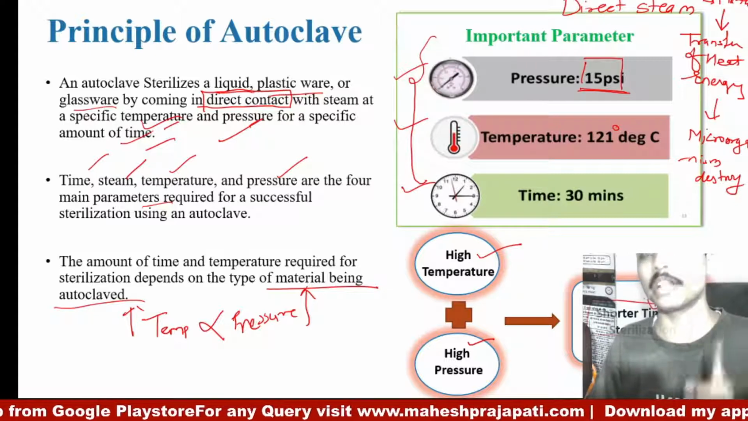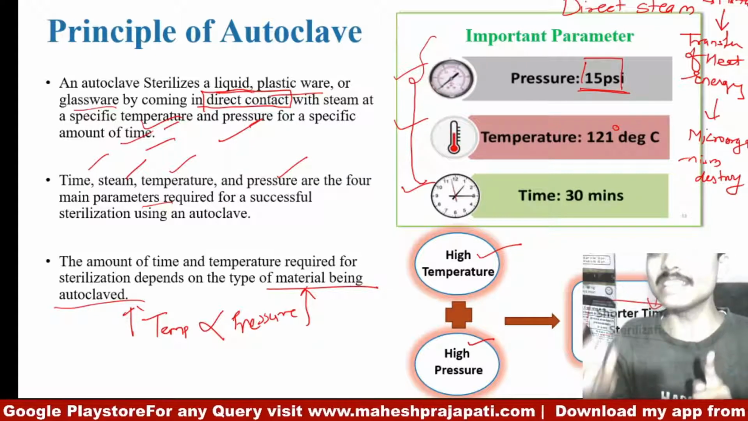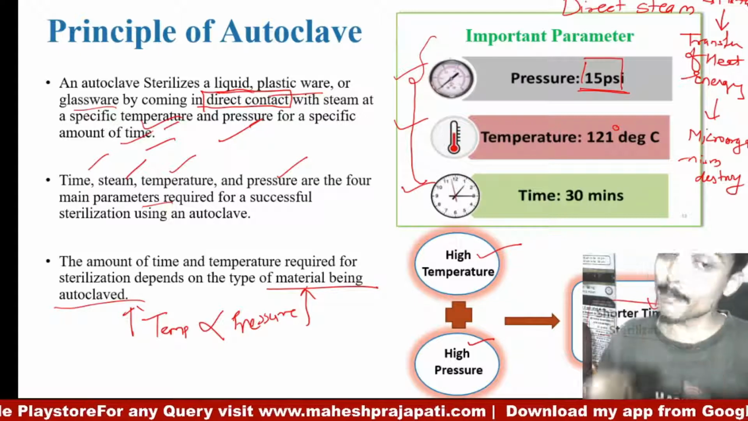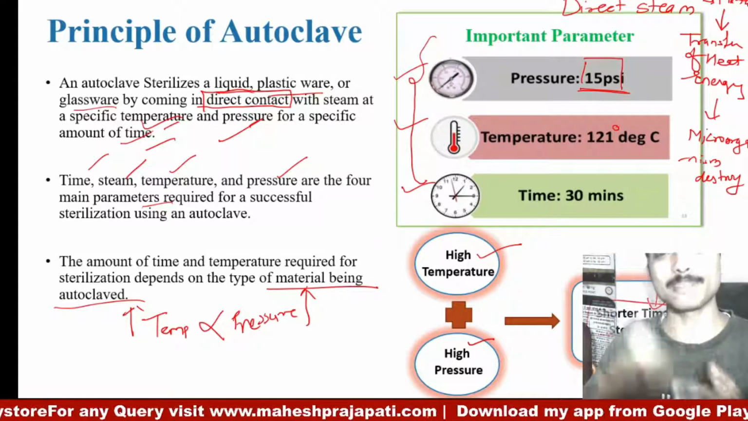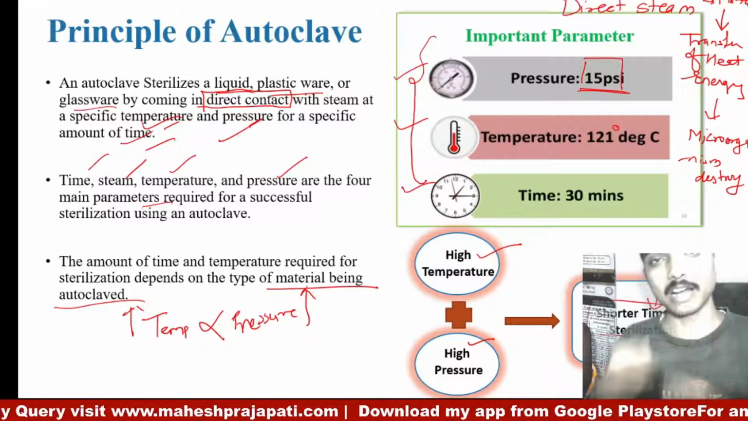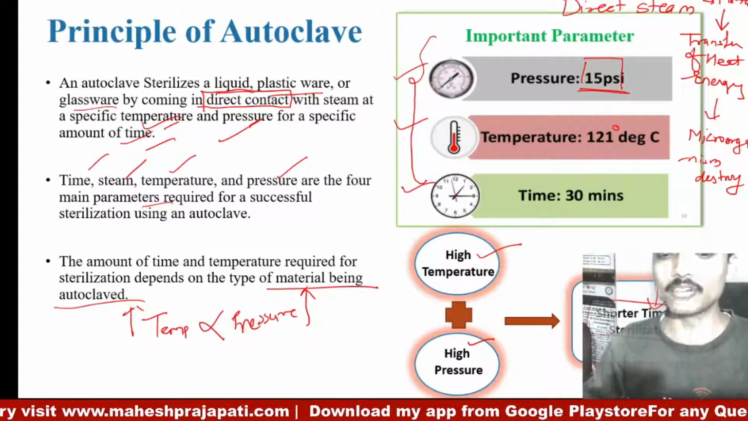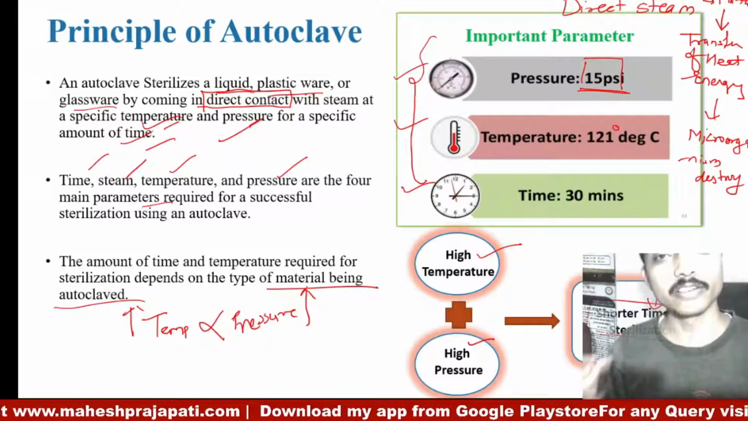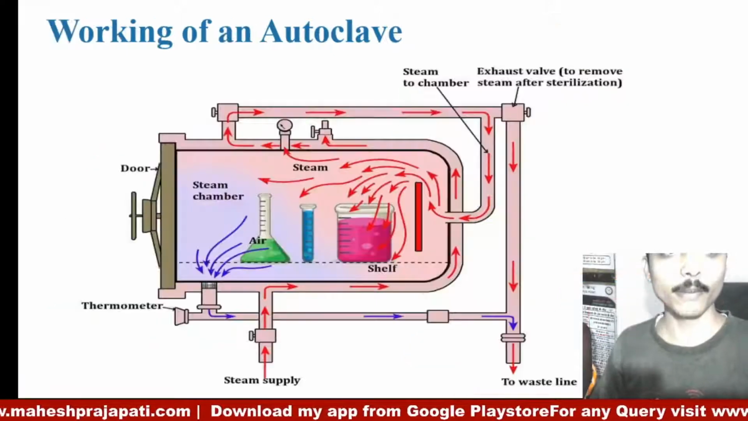Direct steam contact is necessary. Certain parameters, for example specific pressure, specific temperature and specific time, are needed, and also high temperature plus high pressure ultimately leads to a shorter time for sterilization. So this is about the principle.